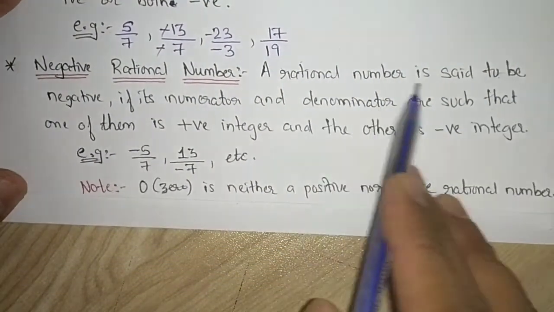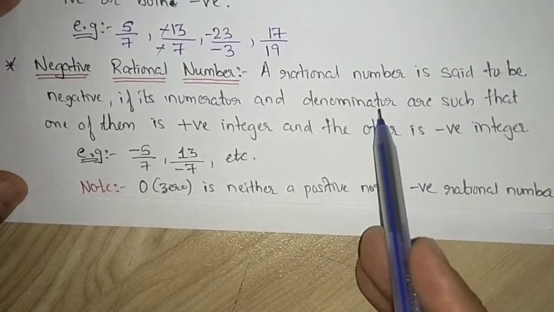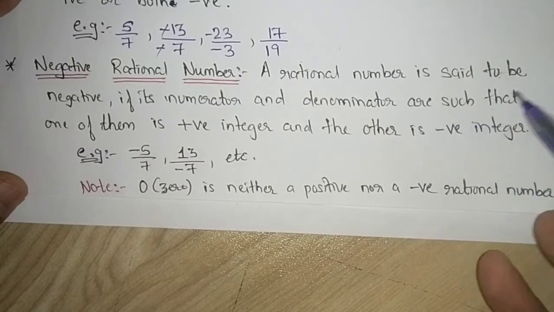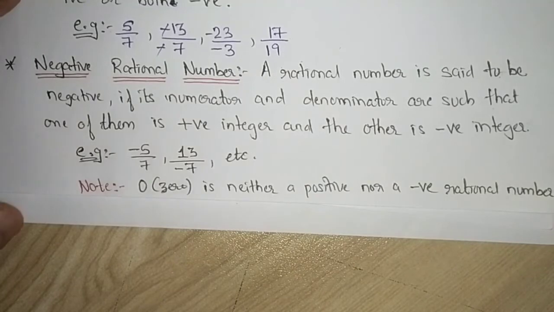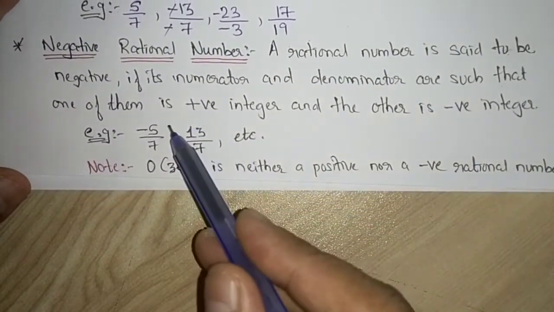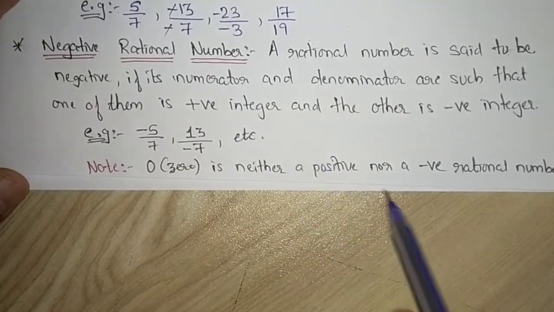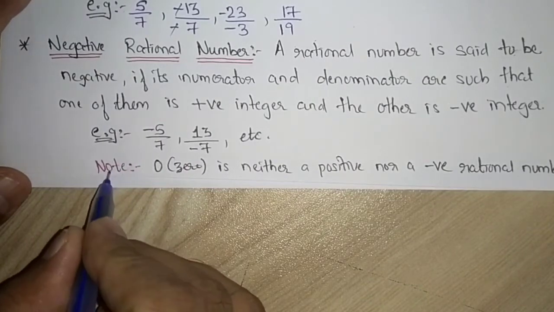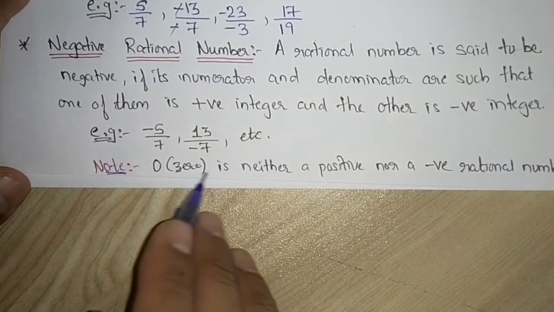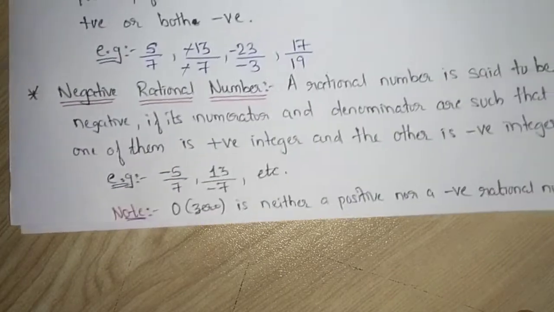Now coming to negative rational numbers. A rational number is said to be negative if its numerator and denominator are such that one of them is a positive integer and the other is negative. Either numerator or denominator, one must be negative and one must be positive. Then we can say it is a negative rational number. Also, one important note, that 0 is neither a positive nor a negative rational number. Hope you have understood.